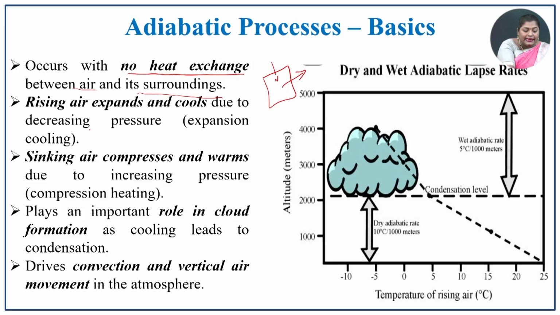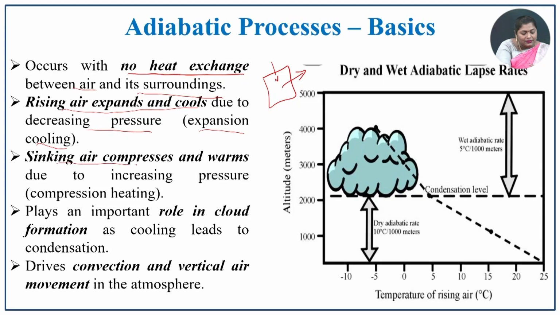And the rising air expands and cools due to what? That is decreasing pressure. Because of decreasing pressure, the air rises, expands, and the cooling process happens. This is also known as expansion cooling. If the air rises, it is expansion cooling. If the air sinks, what happens? It compresses and warms due to increasing pressure. Here in the sinking air there is increasing pressure, and it is known as compression heating. Here it is expansion cooling, here it is compression heating.